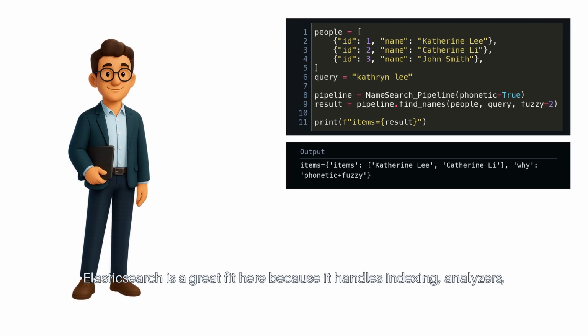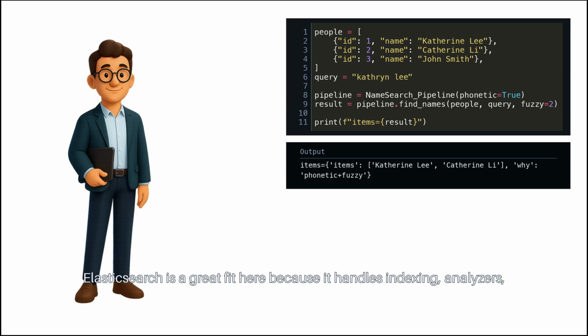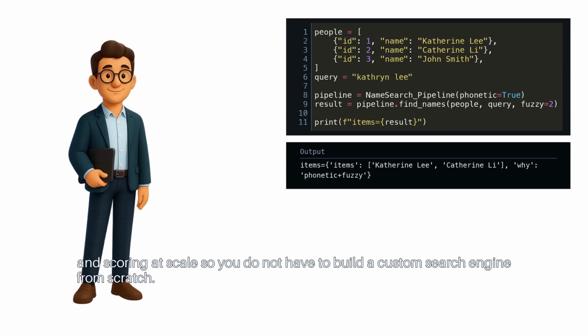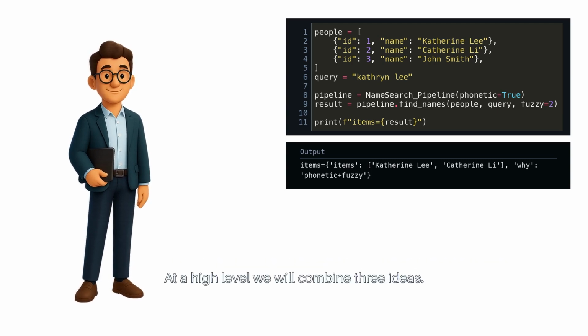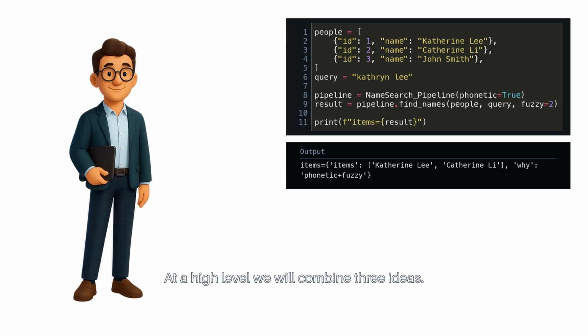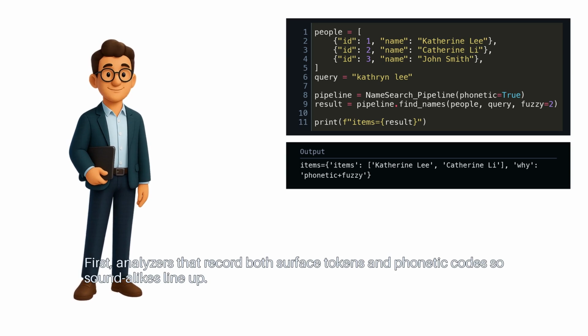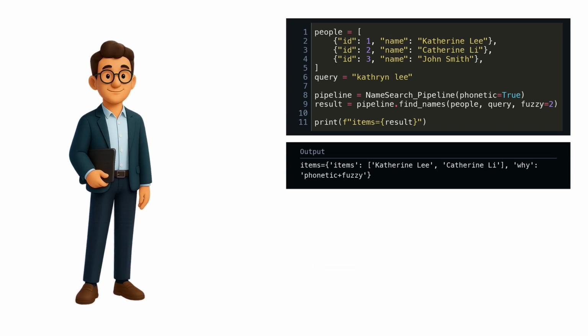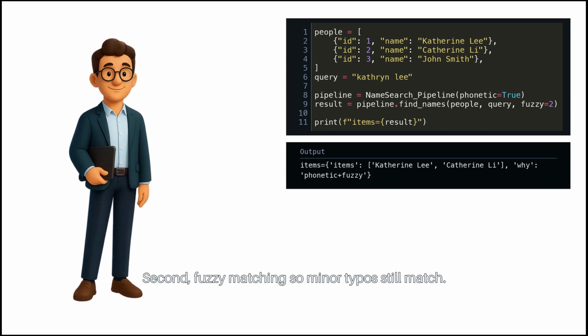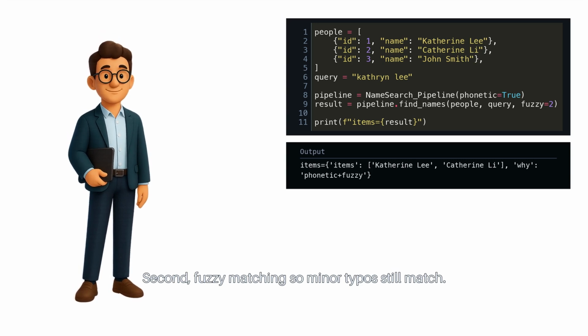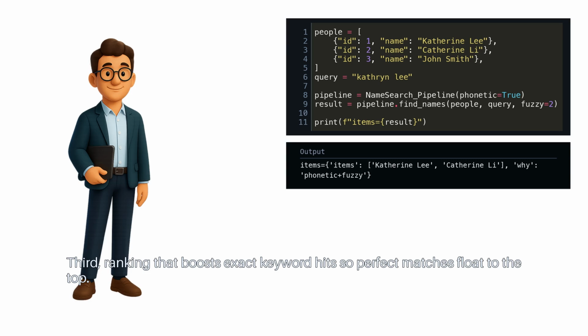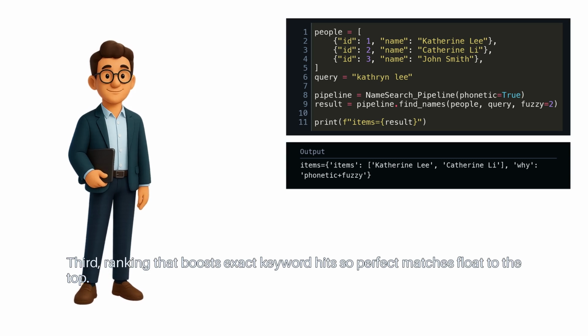Elasticsearch is a great fit here because it handles indexing, analyzers, and scoring at scale, so you do not have to build a custom search engine from scratch. At a high level, we will combine 3 ideas. First, analyzers that record both surface tokens and phonetic codes, so sound-alikes line up. Second, fuzzy matching so minor typos still match. Third, ranking that boosts exact keyword hits so perfect matches float to the top.